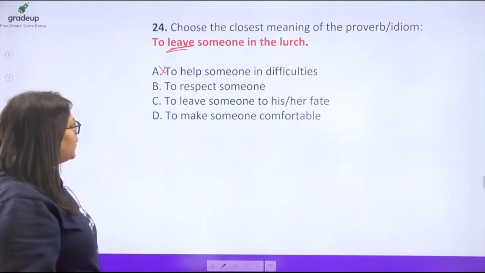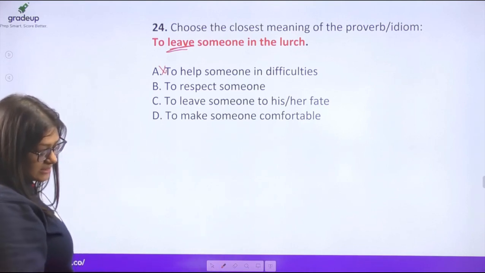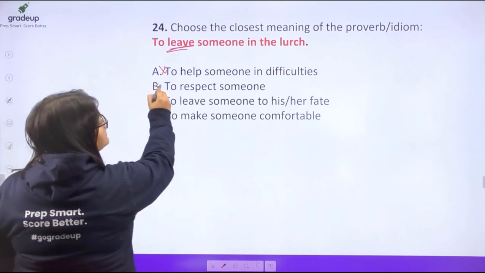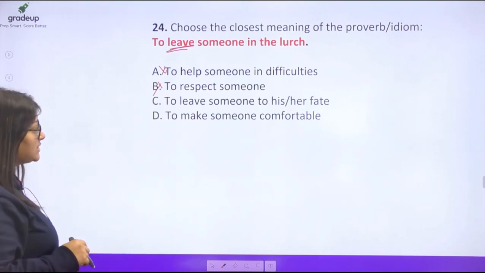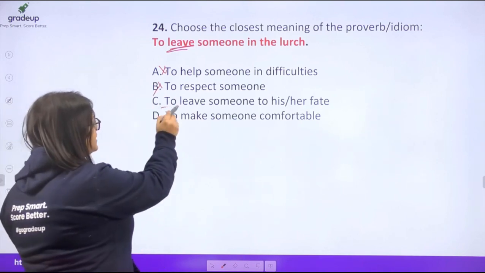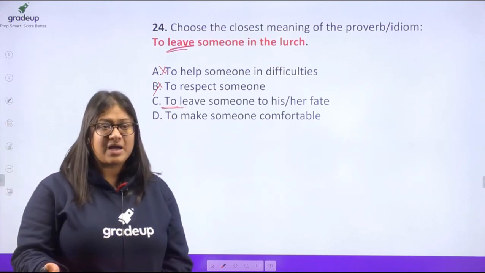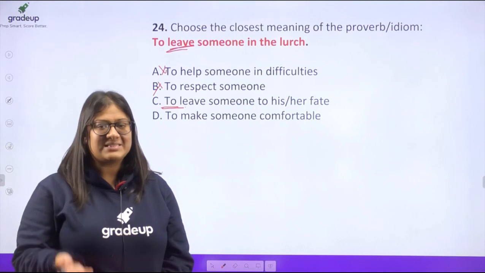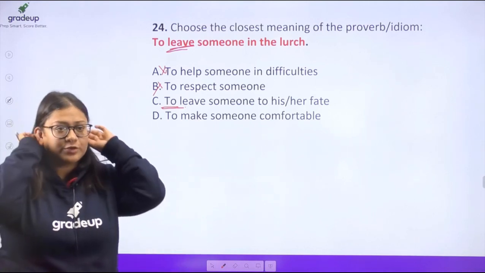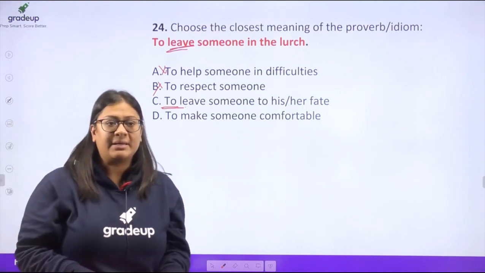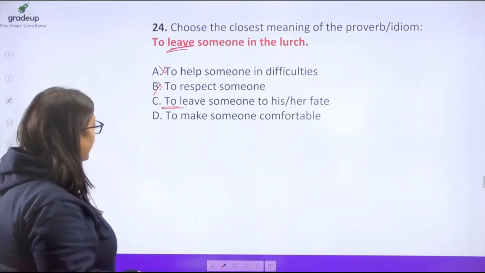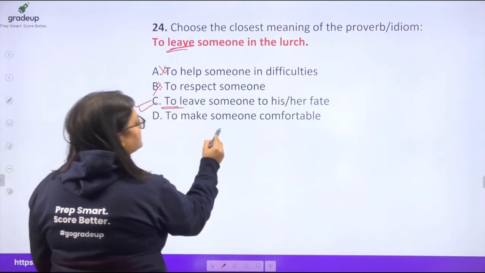To respect someone, no, that is not the correct answer. To leave someone to his or her fate, yes, this can be the answer. Leave someone in the lurch means you've left someone without helping them at a time when they needed it. In a difficult situation, if you leave someone, that's called leaving them in a lurch. Okay? So C will be your answer.